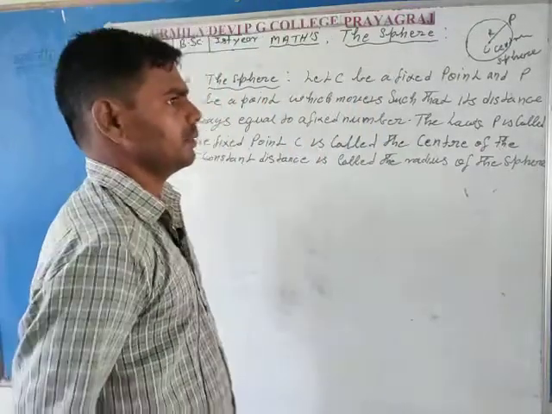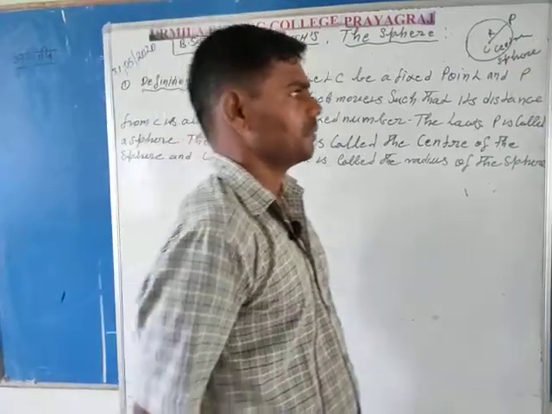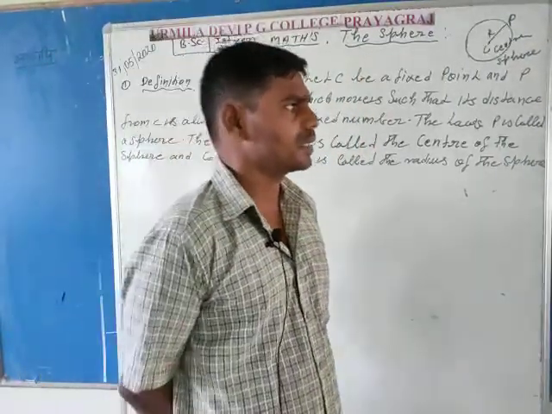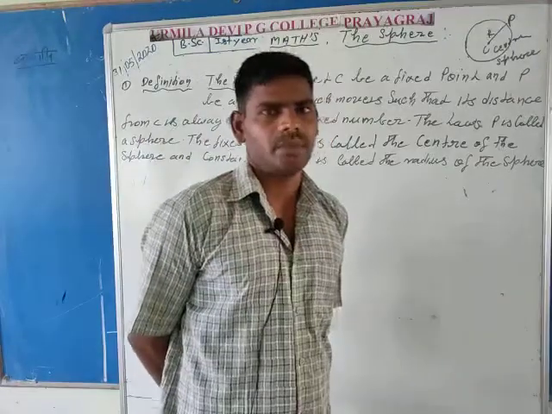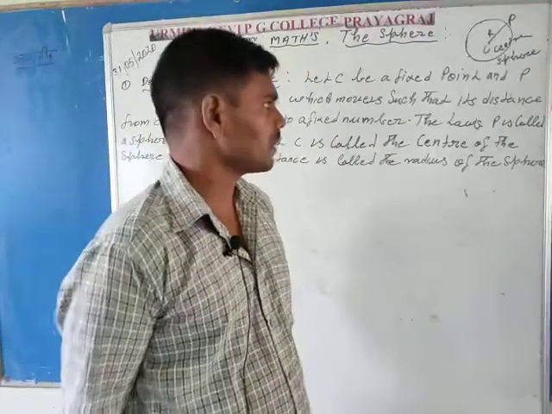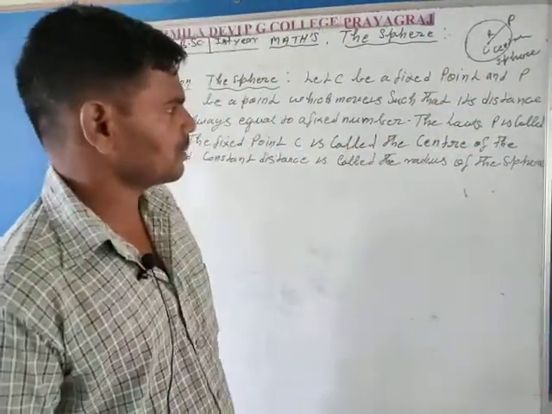So for any sphere, the two most important things are, first, the center of the sphere, and second, the radius of the sphere. So this is the complete definition of the sphere.